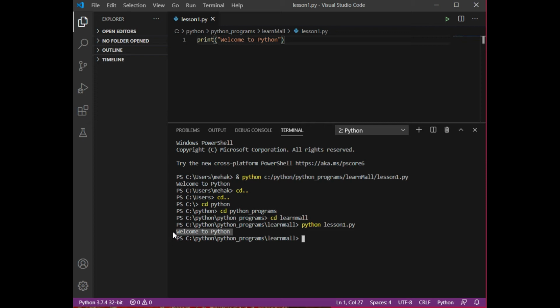Okay, you need not get into the path so much. If you don't want to, you can simply click on this run command and it will automatically fetch the path for you. So this is the very first thing, how you can write a very basic program, how you are supposed to write a line and print it, and how you are going to run that code.